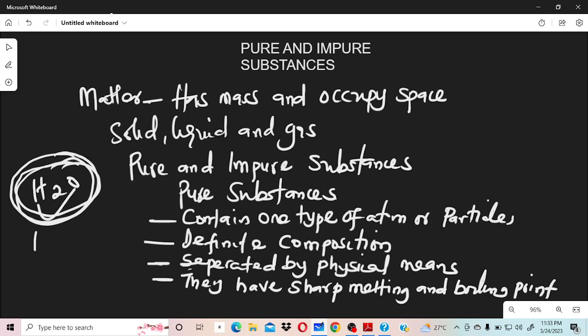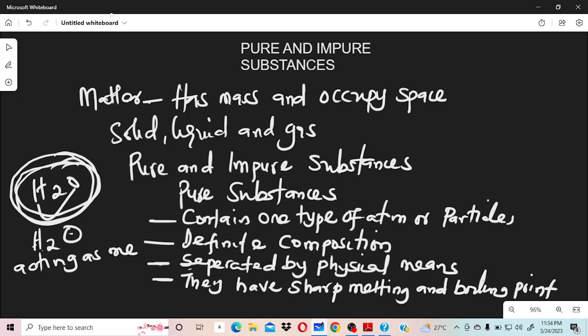Despite that you have it to be H2O, which is telling us that you have hydrogen and oxygen, this hydrogen and oxygen are acting as one. This hydrogen is not acting alone, this oxygen is not acting alone. The two of them are acting as water because they are chemically combined together.